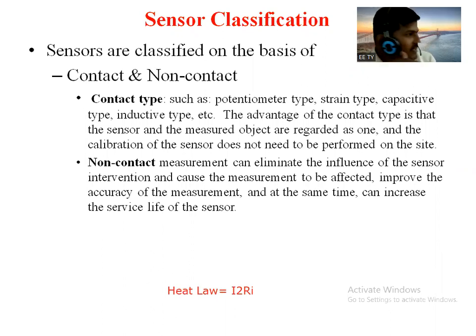If we are specifying some distance, suppose 1 meter, if the object is within that 1 meter, then and only then it will sense. If the object is beyond the range, will it be sensed? No. So sometimes in a non-contact type sensor, there is a loss of information